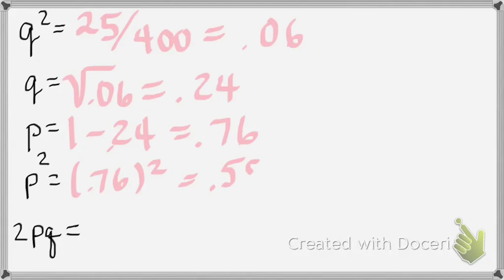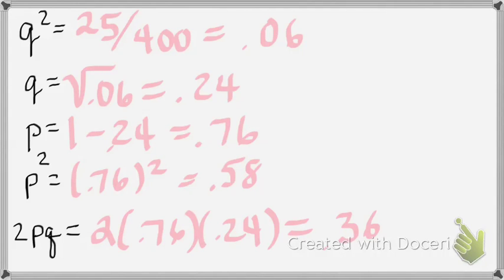0.58. So 58% of the population is homozygous dominant. And then we got 2 times 0.76 times 0.24. What's the answer to that? 0.36. So 36% of the population is heterozygous. And again, I just left all of my answers in decimal form. You could convert them to percentages if you like.